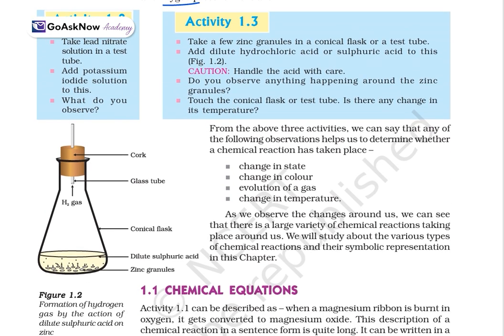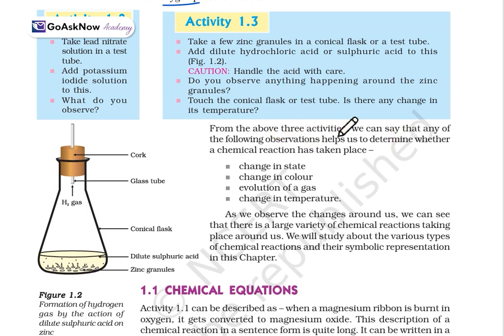Now, one more activity is there. Take a few zinc granules in a conical flask or a test tube, and add dilute hydrochloric acid or sulfuric acid to it. Handle the acid with care. Do you observe anything happening? So, this is an experiment-based observation, and from this activity again we get the zinc and the sulfur.